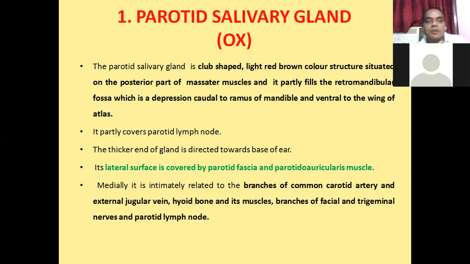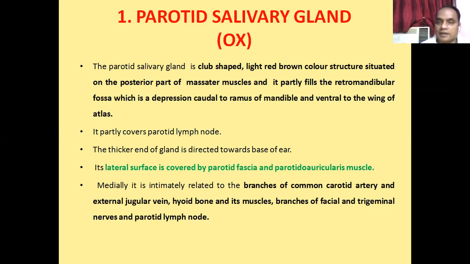This retromandibular fossa is a shallow depression just caudal to the ramus of the mandible, just ventral to the wing of the atlas. If you look at the caudal part of the vertical ramus of the mandible, there is a depressed area just ventral to the wing of the atlas. That area is called the retromandibular fossa. So the parotid salivary gland fills the retromandibular fossa.